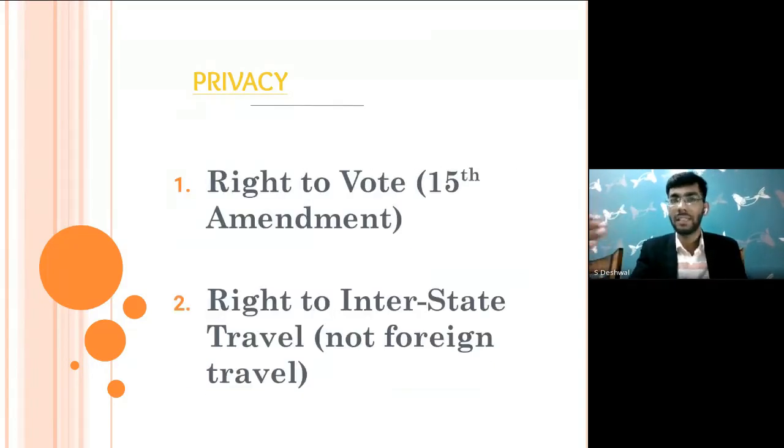Now this privacy further extends, and these are the explicit rights provided under these amendments. So you can note down these amendments, and in fact you need to read them. This is the right to vote, the universal adult franchise, that nobody would be excluded from the right to vote on the basis of caste, creed, color, or sex. This is the 15th Amendment. I would request all my learners to read this 15th Amendment, the right to vote, in total.